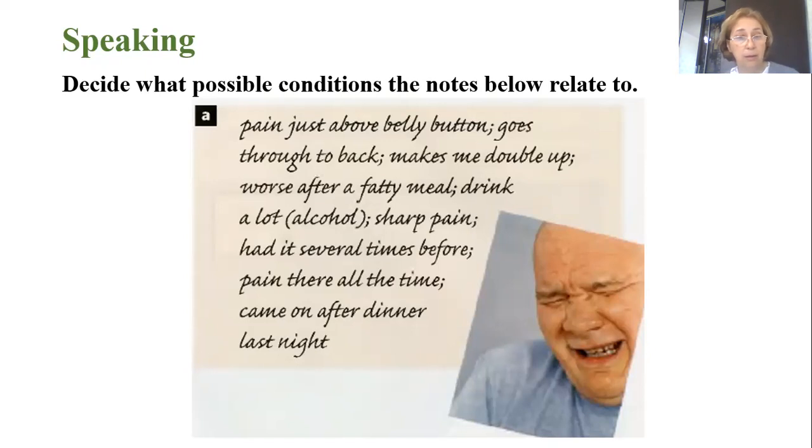Worse after a fatty meal, after drinking alcohol, after dinner. So which part of the body is involved in this condition? Stomach, right? Some digestive system. And if we speak about the diseases of the stomach and digestive system, what are they? We have stomach ache. What is the medical diagnosis?